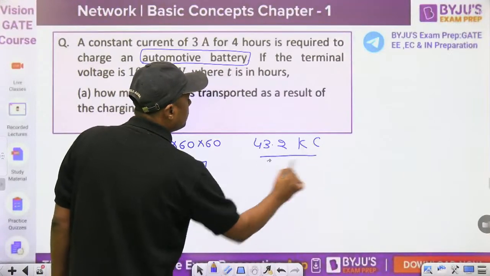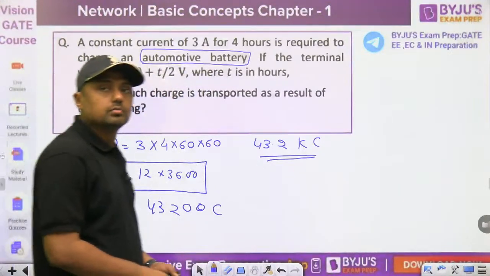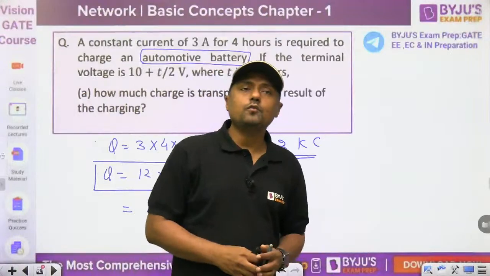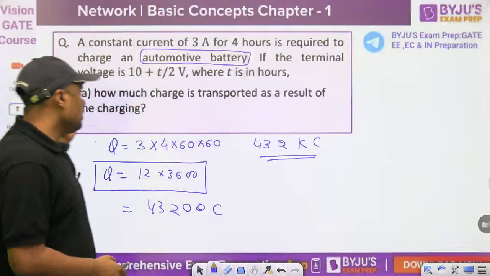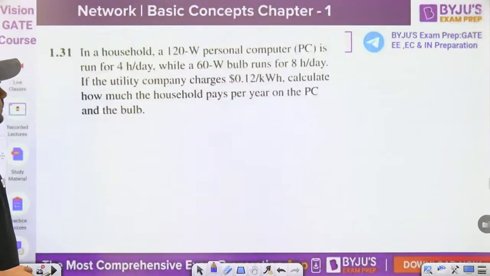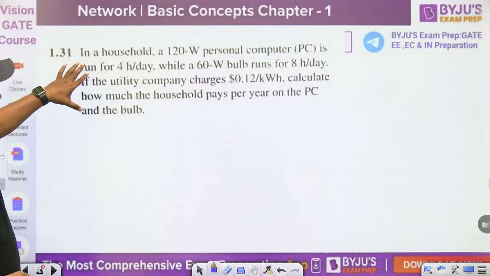43 kilo coulomb, guys, okay. So this is the amount of charge. Now, the relevant ones I have already given. Then the second one, the last question.